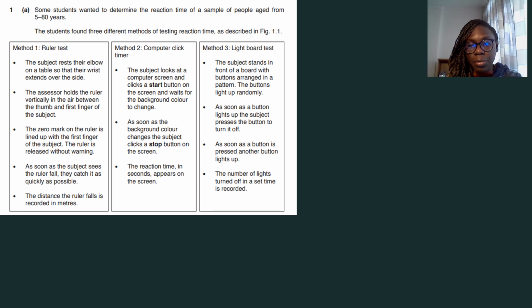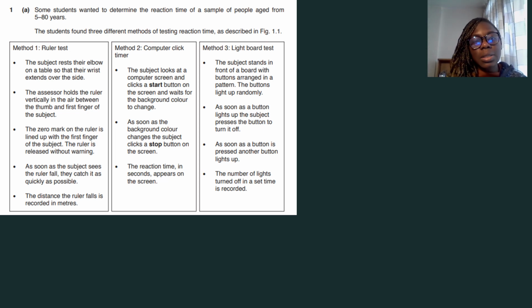Those are varying reaction times, okay? So a reaction time is the amount of time it takes for something to change or to happen. The students found 3 different methods of testing reaction time as described in figure 1.1. So method 1 is the ruler test.